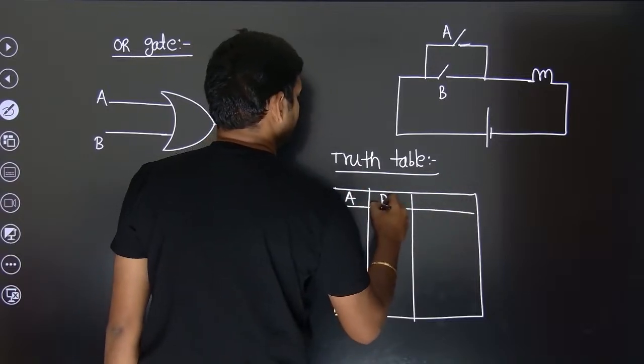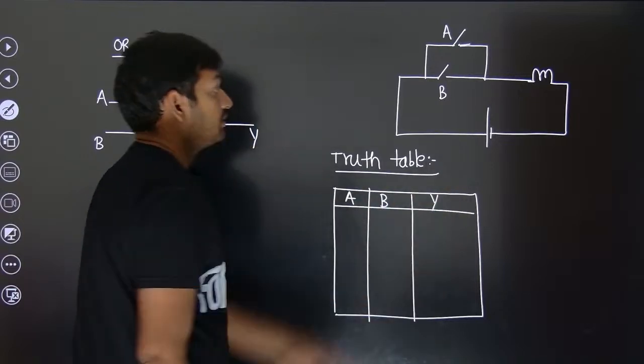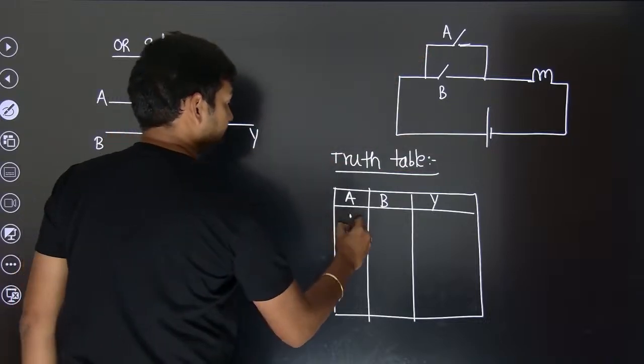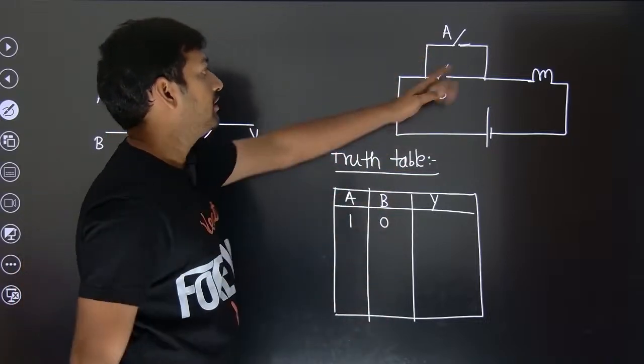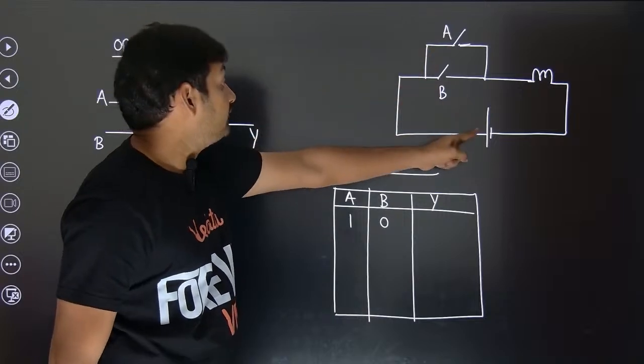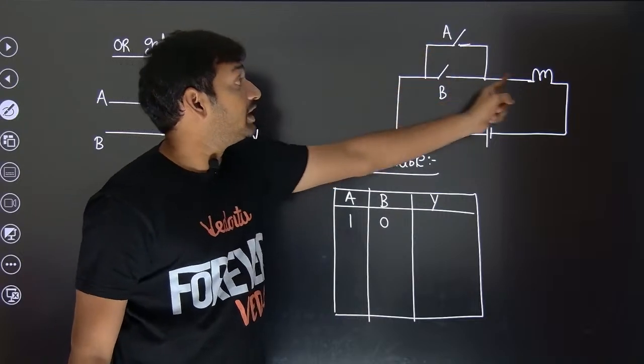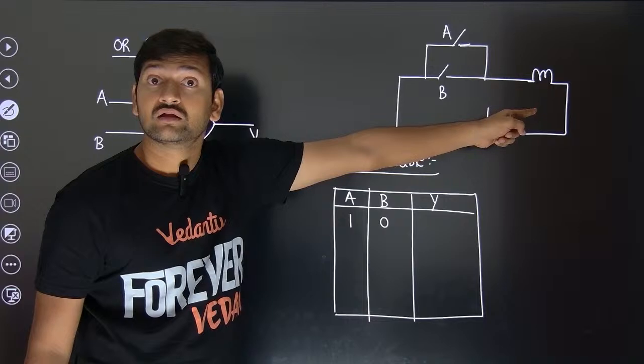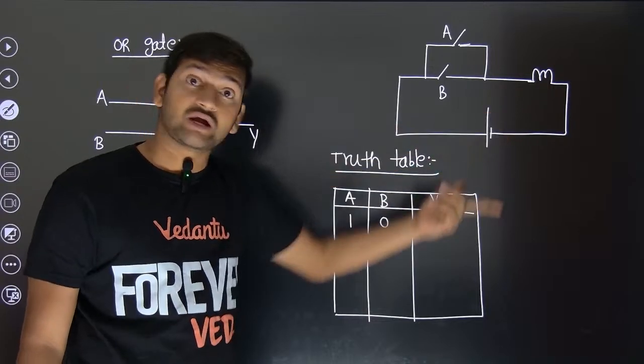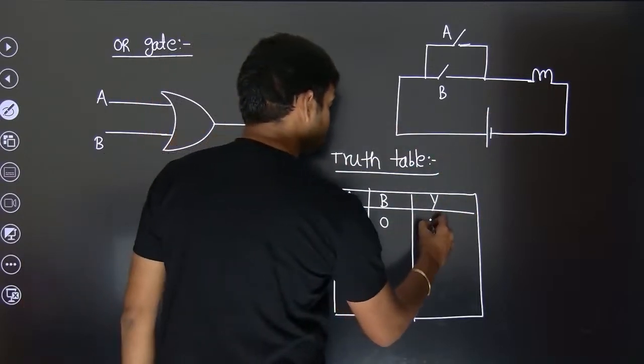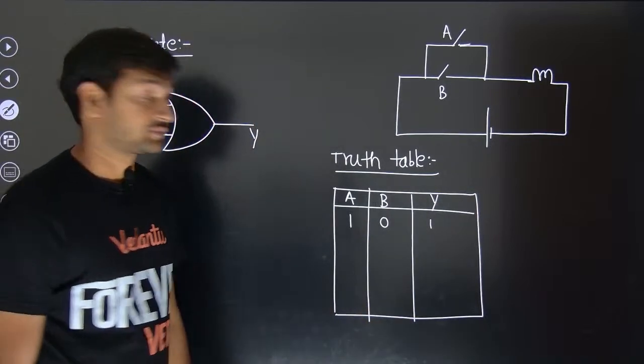Input A, input B, output Y. If A is on but B is off, off means the switch is open. So if A is on, the current will flow through A and through the bulb. That means the bulb will be on. So 1, 0, 1.